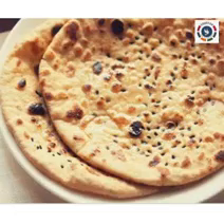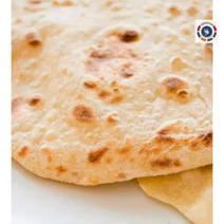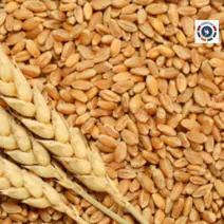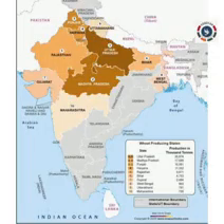Now we can move to wheat. Wheat is the staple food of the people of North India. It grows well in cool and moist climate. It is a major crop grown in Punjab, Haryana, Uttar Pradesh, Madhya Pradesh and Gujarat.